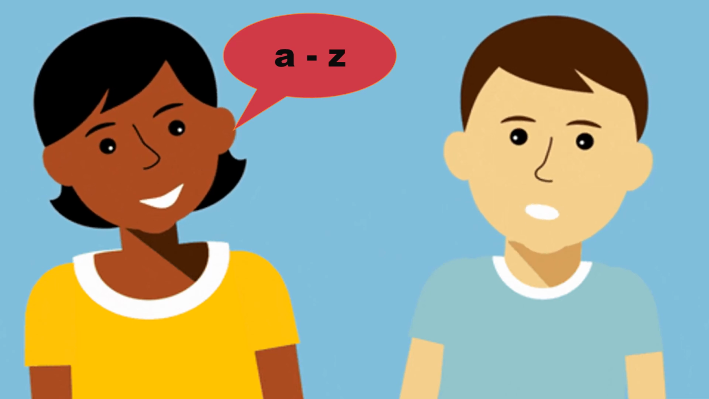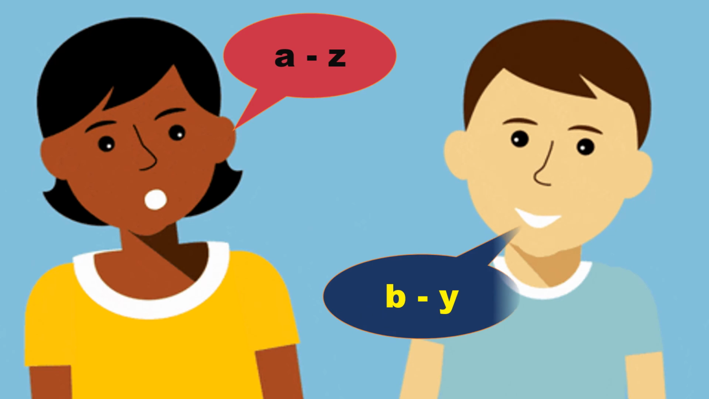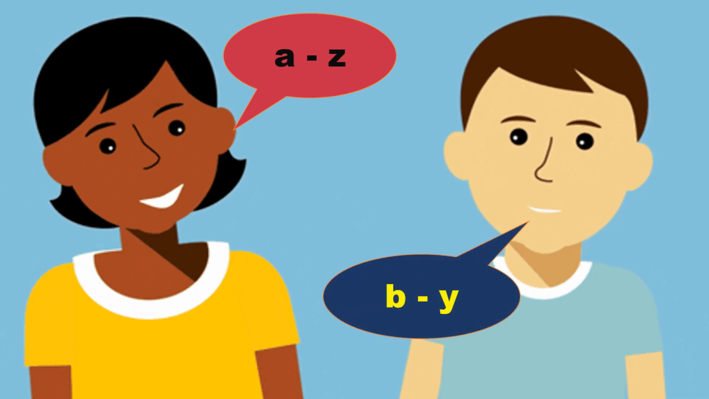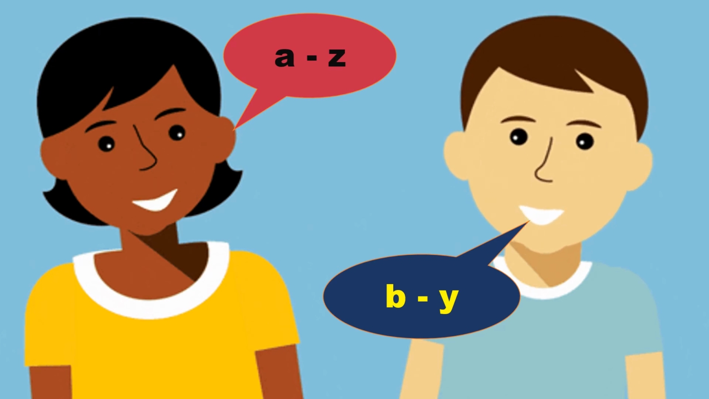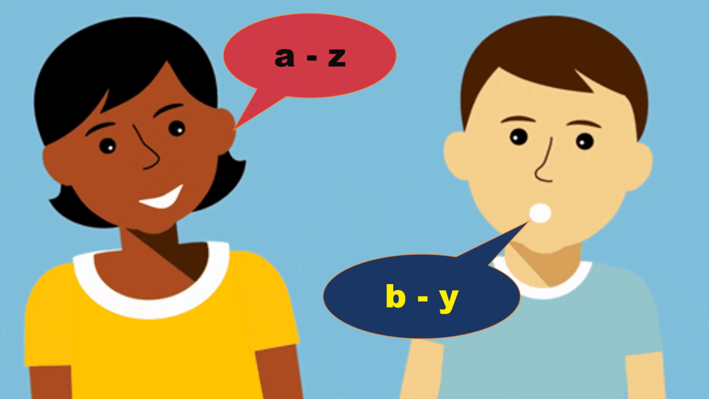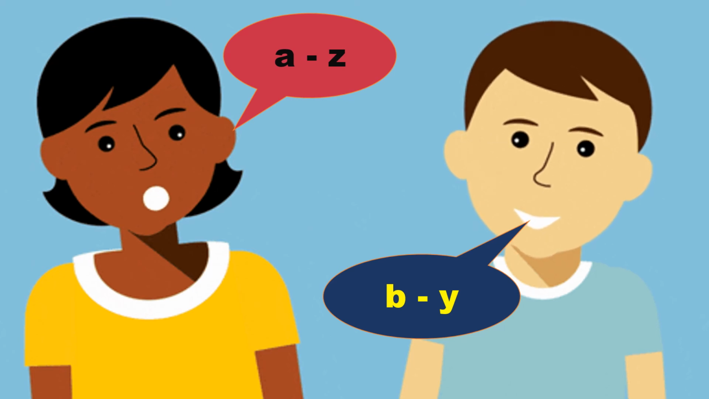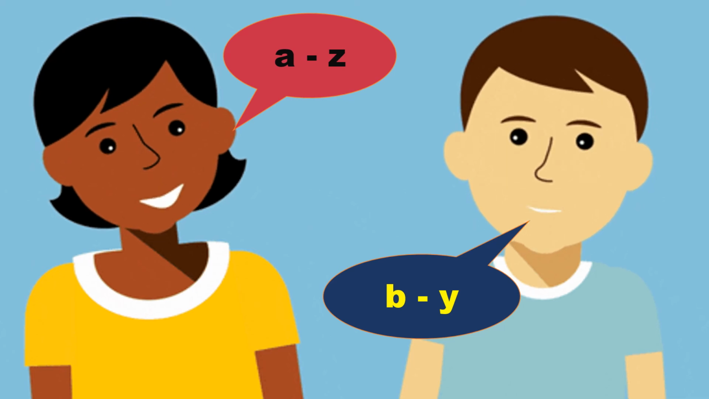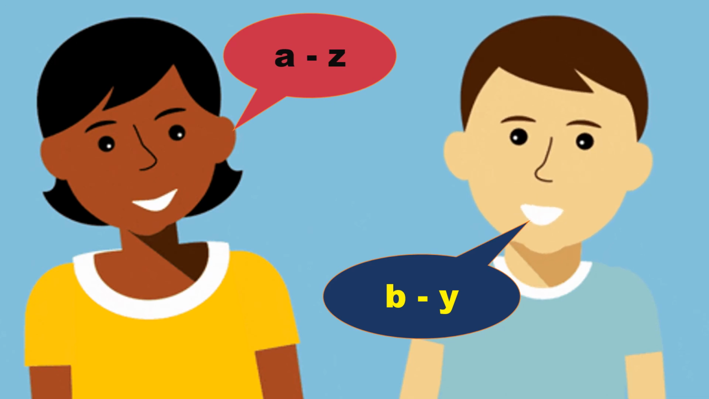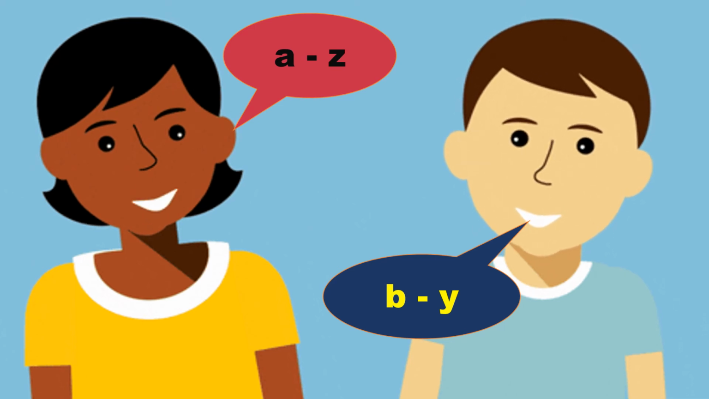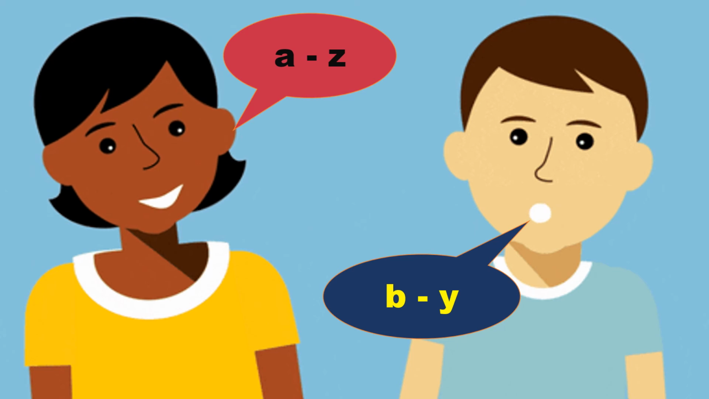Then what will Shri do? We will see. Shri says B, Y. B, Y. So B is the second letter and Y is the second last letter. So choose one letter from the beginning and one letter from the end, but it should be in order.